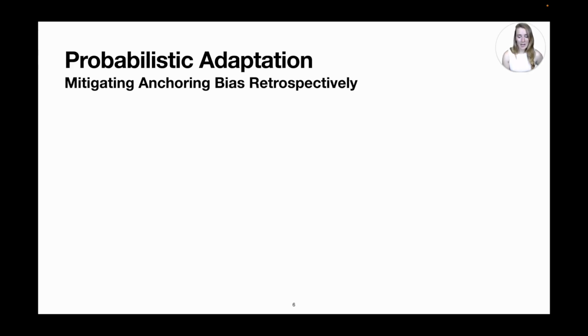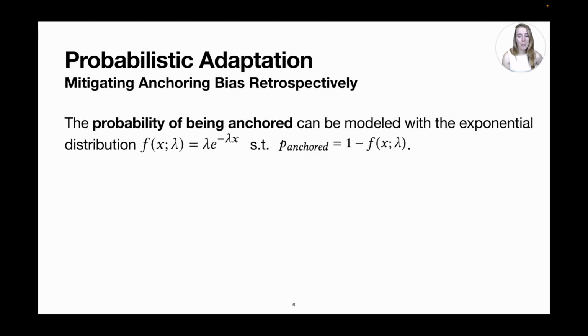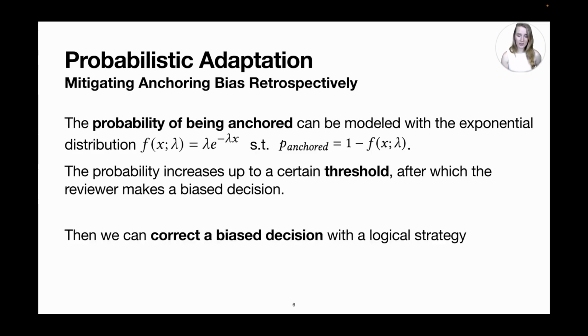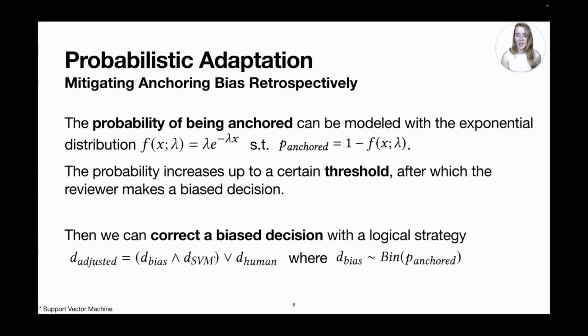When retrospectively mitigating anchoring bias in sequential decision-making, we found that the probability of being anchored can be modeled with an exponential distribution, where it increases up to a certain threshold, and after this threshold, a reviewer makes a biased decision. We found that a logical strategy can correct those potentially biased decisions, which takes into account the biasing state of a human reviewer, a machine learning model decision, for example, made by a support vector machine, and the original review that was made by the human.